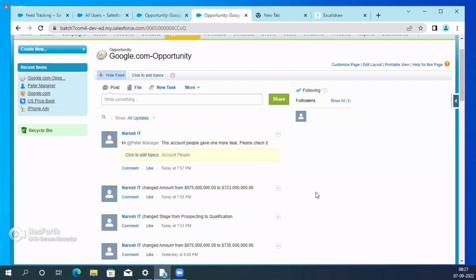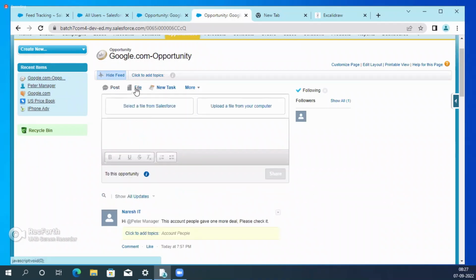Then whenever you post on this and share, that guy gets the notification on the mobile or in the email. Wherever that guy is, he thinks, oh, one more deal, then opens this record and checks what the deal is. So he checks what is happening on that. Everything will be tracked. So all the conversation, if you want to inform your superior, you need to inform using that post.